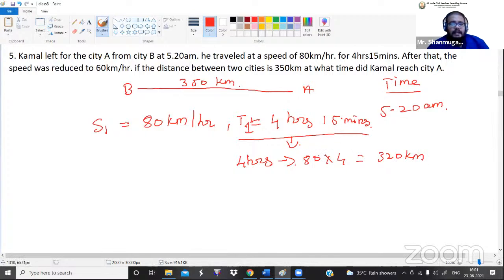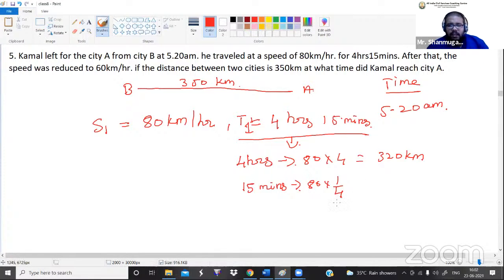And the next is 15 minutes. 1 hour is equal to how many minutes? 60 minutes. So in 60 minutes he travels 80 kilometers, which means for 15 minutes he will travel 80 into 1 by 4.